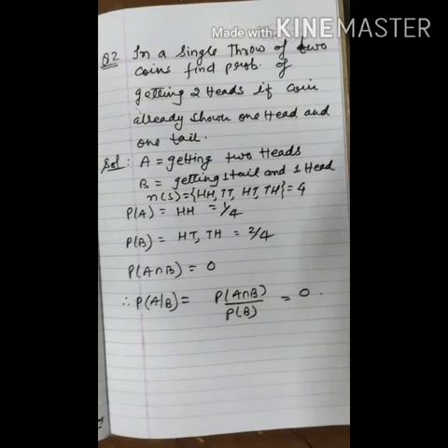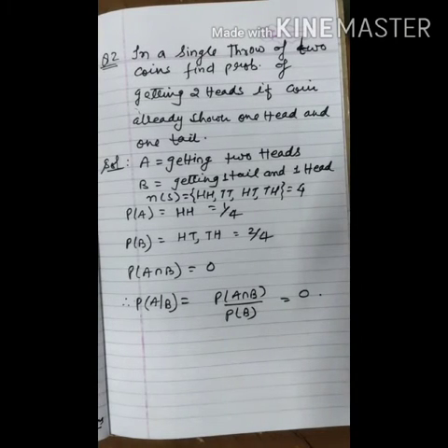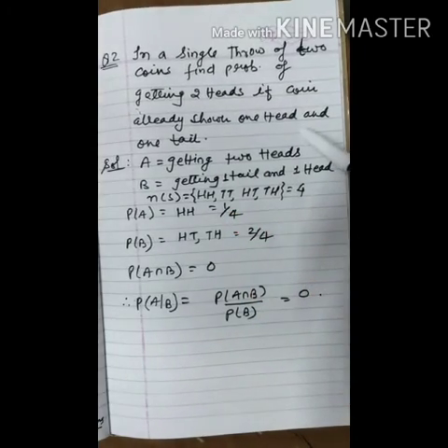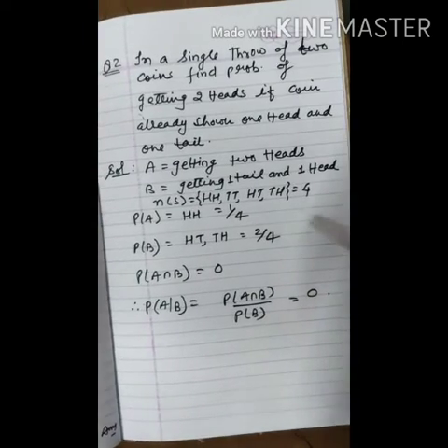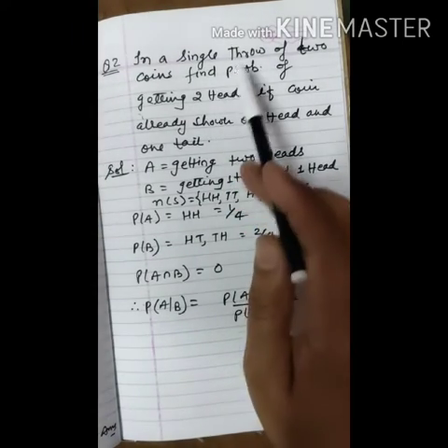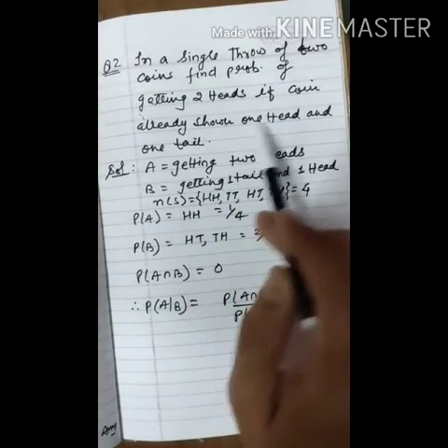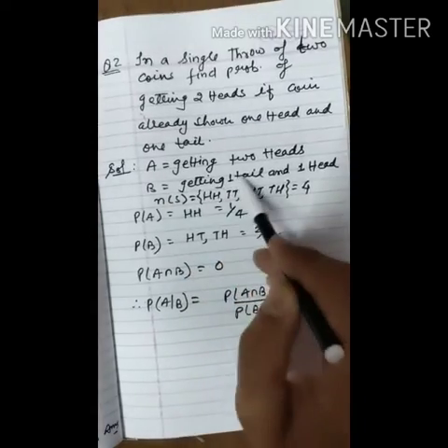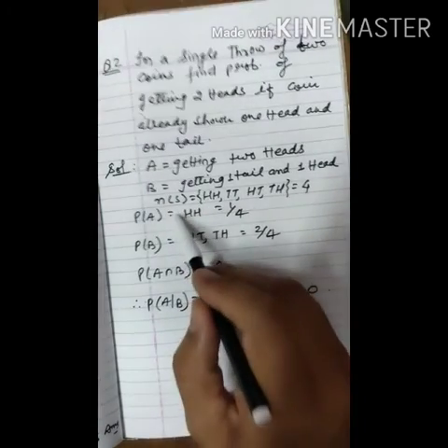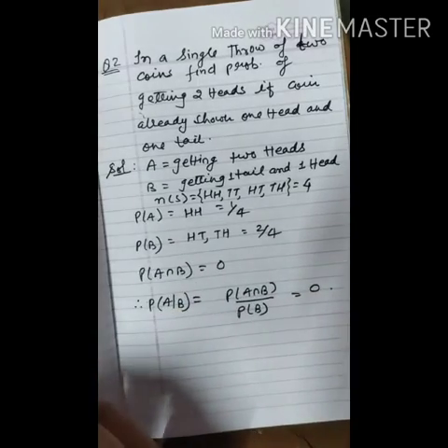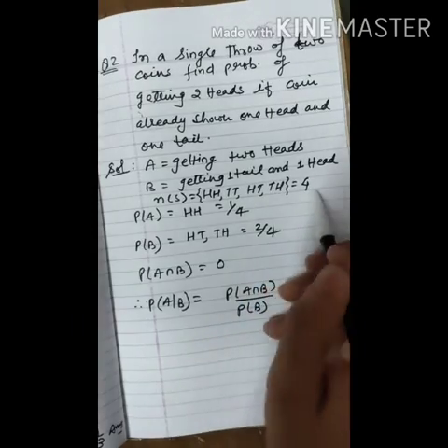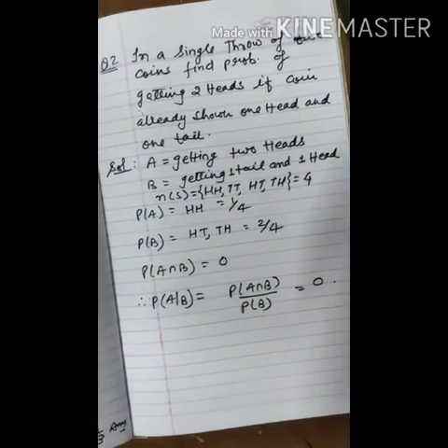And the next question is, in a single throw of 2 coins, find the probability of getting 2 heads if the coins have already shown 1 head and 1 tail. Okay, so here we have two events, getting 2 heads and getting 1 head and 1 tail. First of all, let A be the event of getting 2 heads and B be the event of getting 1 tail and 1 head. Now the total sample space: if we toss a coin twice, then the total sample space is head head, tail tail, head tail, tail head. That is 4. 4 is the total sample space.